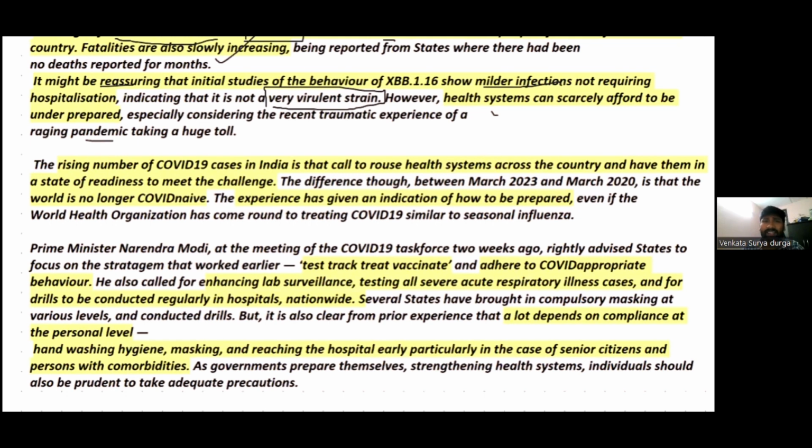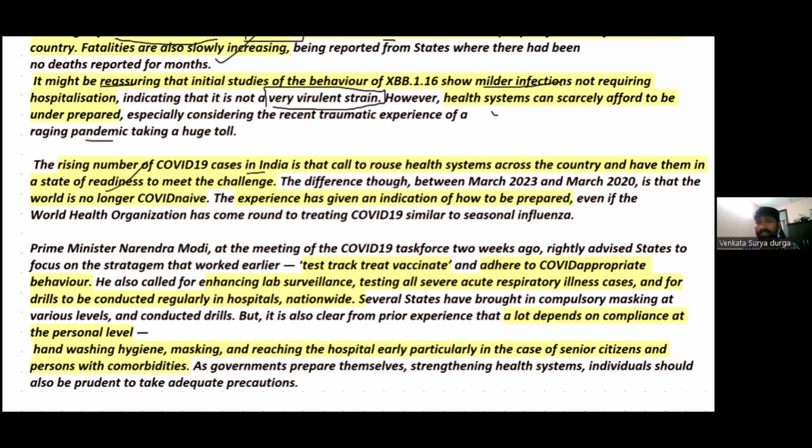The rising number of COVID cases in India is a call to rouse the healthcare systems across the country. We should increase the robustness of our healthcare systems, our healthcare professionals, and states' readiness to meet any challenge. States should be ready, and healthcare systems should be adequately equipped and adequately prepared, right?